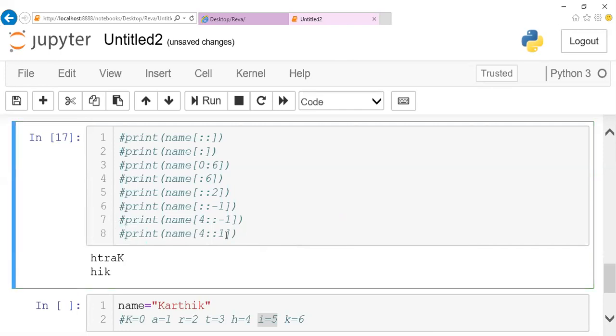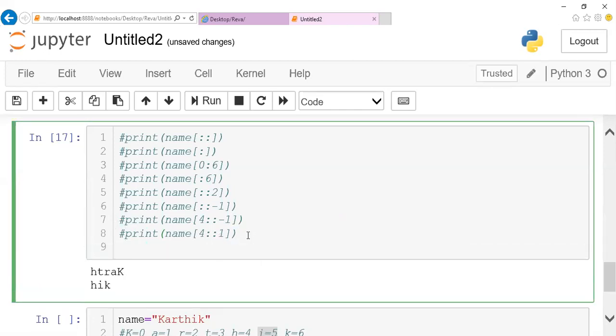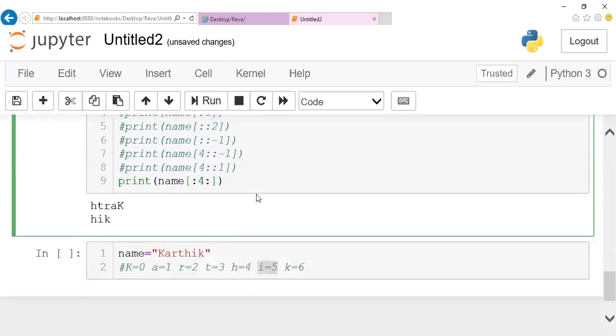Okay, so if I mention print name of, okay, here let me give colon, 4 colon. What is the answer for this? Try it now. Make it faster. We have a lot of things to discuss.